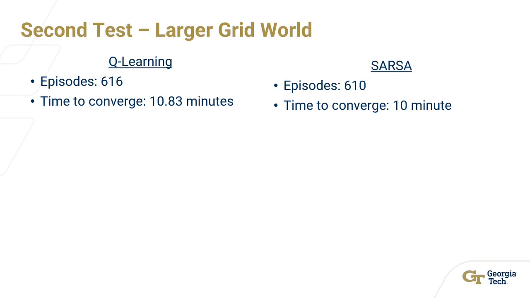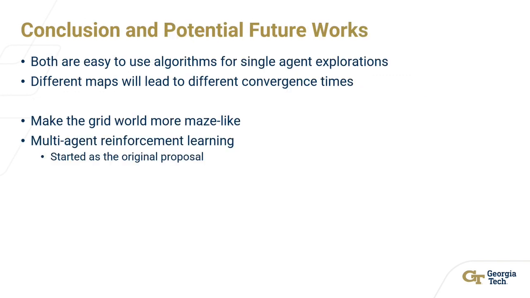SARSA converged in 610 episodes in this world, and Q-learning converged in 616. Q-learning also took about 40 seconds longer to converge than SARSA did. My conclusions from all this are, first of all, that both of the algorithms were very easy to use and I was able to understand them well, and I think they work really great for single agent explorations.